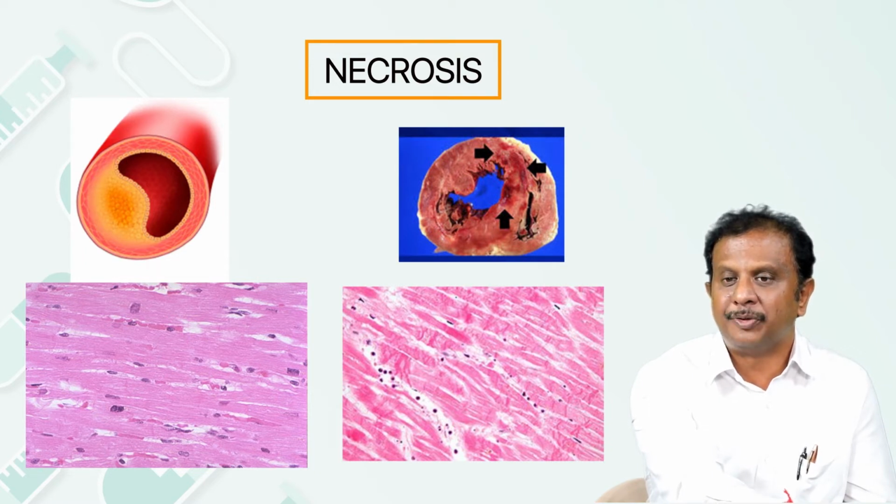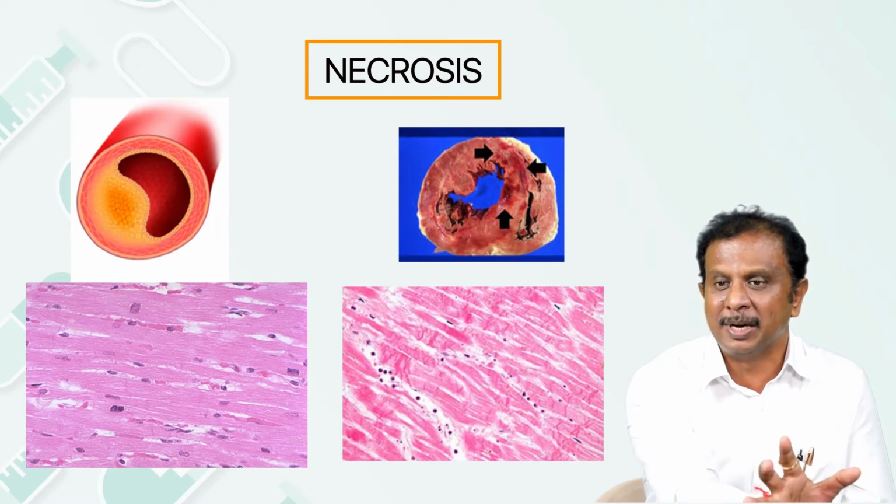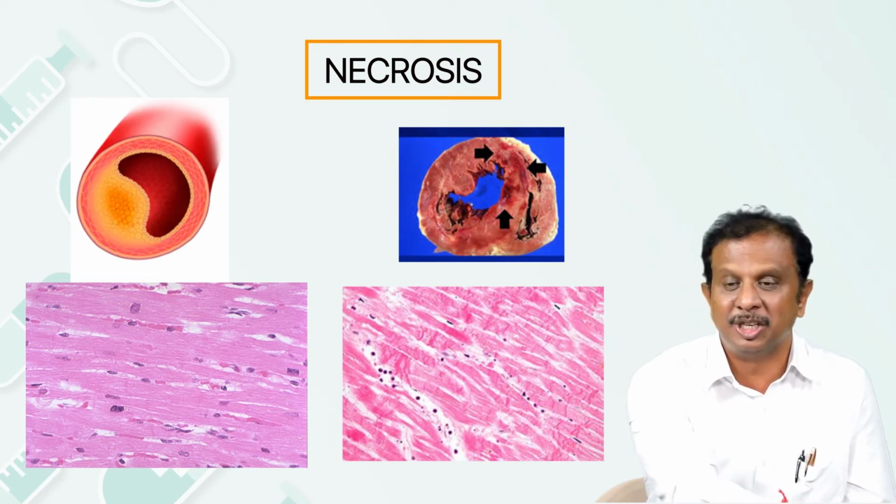Remember, the crucial difference between necrosis and apoptosis is that in apoptosis, the cell membrane is always intact. Since the cell membrane is intact, it never releases cytoplasmic proteins, and thus it does not give any biochemical change.